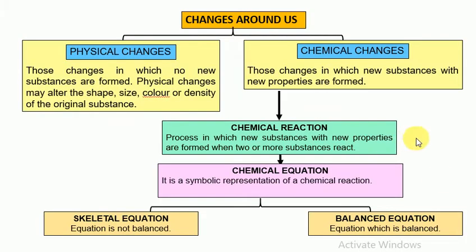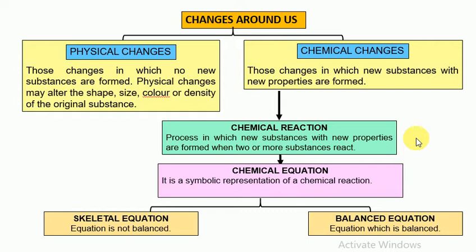Now we can summarize the changes around us. We can find mainly two changes: physical changes and chemical changes. Physical changes are those changes in which no new substances are formed. Physical changes may alter the shape, size, color, or density of the original substance. And chemical changes are those changes in which new substances with new properties are formed.